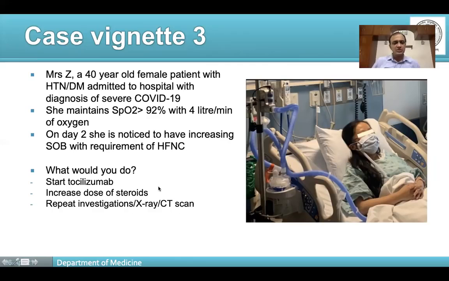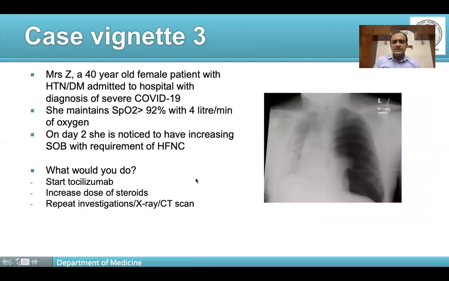Would you like to start tocilizumab? Would you like to increase the dose of steroids, or would you like to repeat the investigations, get a chest X-ray or a CT scan done? Right. So in this case, what happened was a chest X-ray was done, and the patient was seen to have a pneumothorax on the left side, which was drained, and the patient became better.